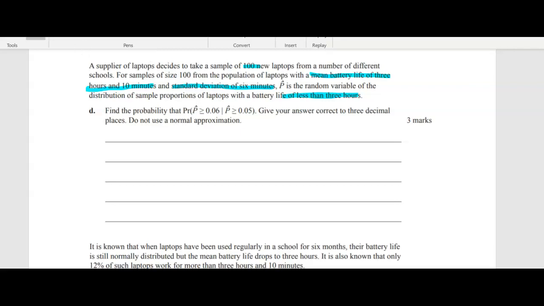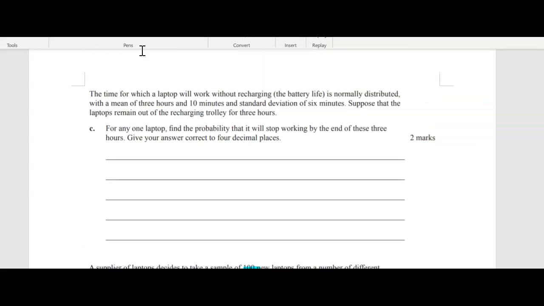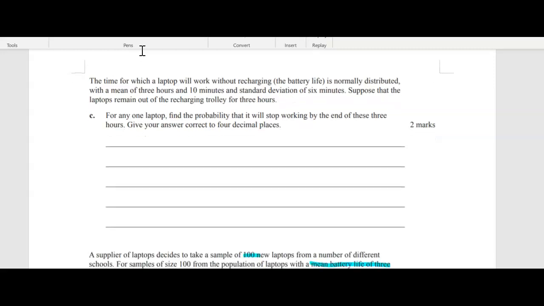Now, give your answer correct to 3 decimal places, but it does say do not use a normal distribution, and I'm wondering if that has anything to do with the previous questions. Let me just go back up because we do need a bit more information. The battery life is normally distributed with a mean of 3 hours and 10 minutes and a standard deviation of 6 minutes. Suppose that the laptops remain out of the recharging trolley for 3 hours.